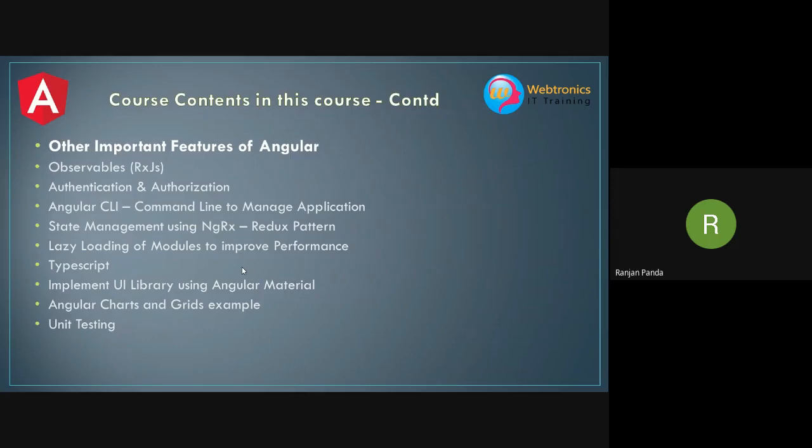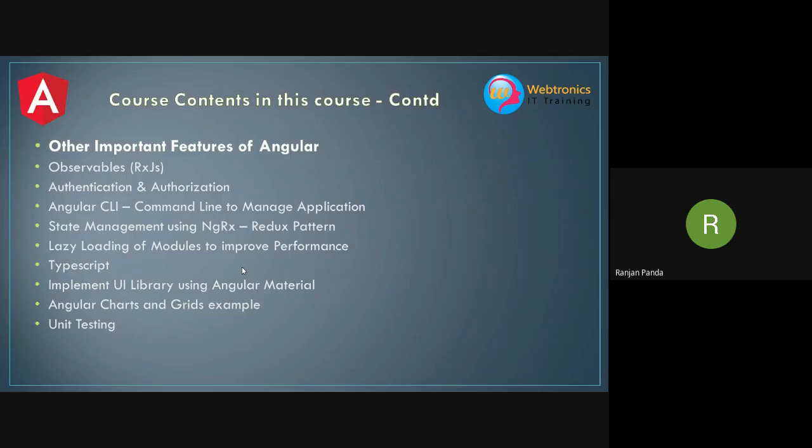We'll be understanding how we can implement unit testing in our application. Nowadays, with the resurgence of the agile methodology in development, a lot of companies provide a CI/CD pipeline to do the deployment. They have processes where you have to write unit test cases when your content is integrated and deployed. At that time, we need to run unit test cases. That is what most of the companies nowadays are asking for.